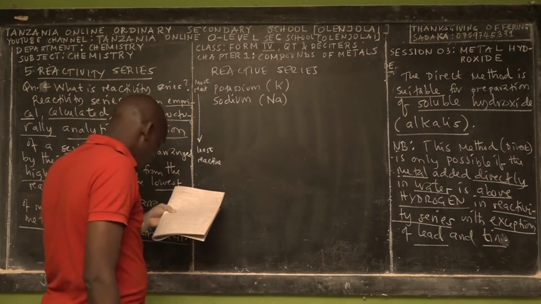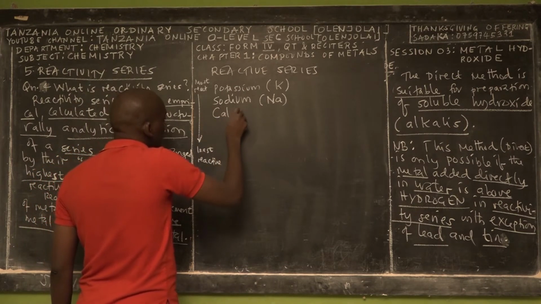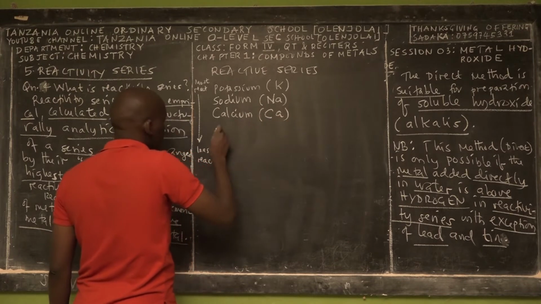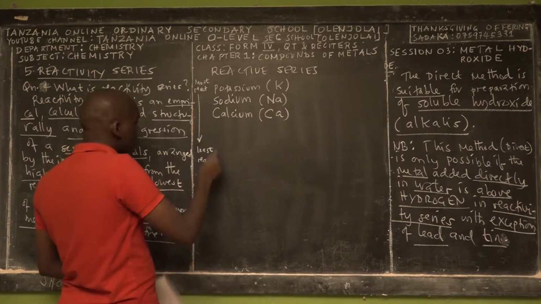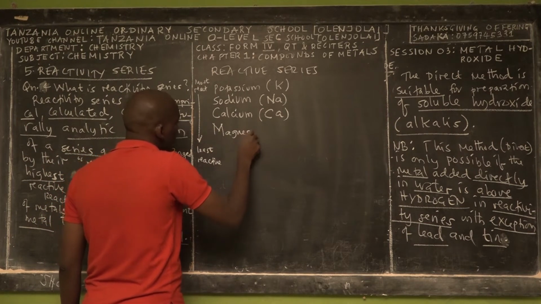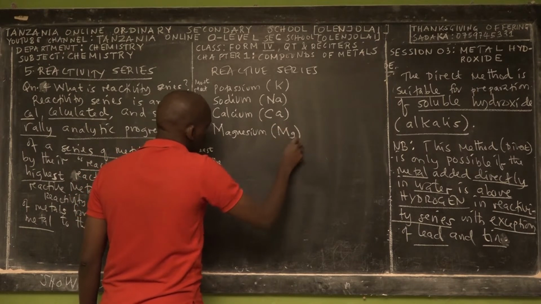The next element in the activity series is calcium, Ca. The next element is magnesium. Magnesium is Mg.